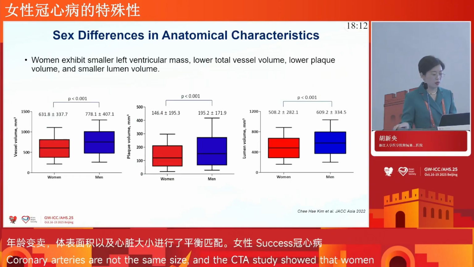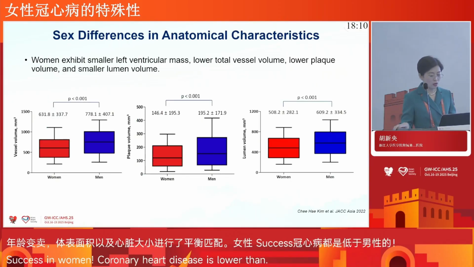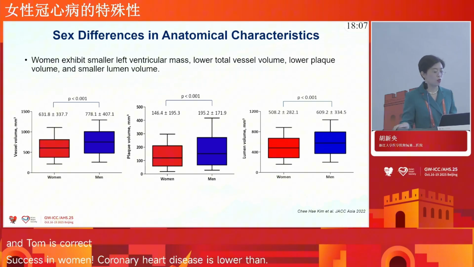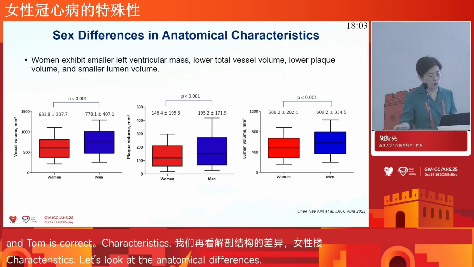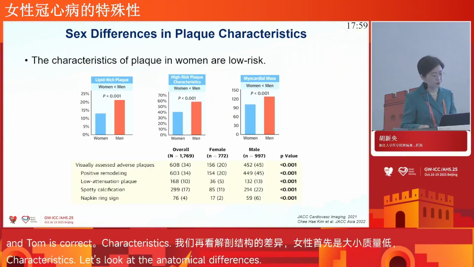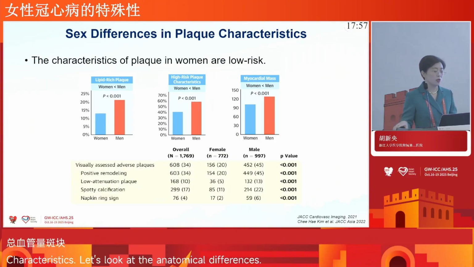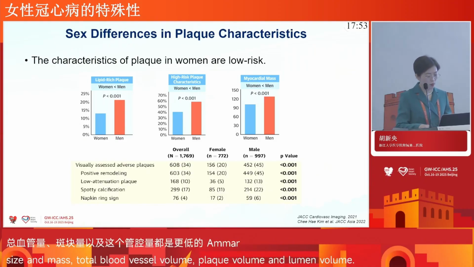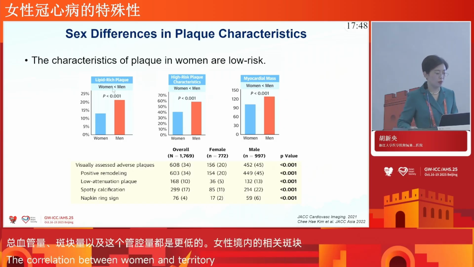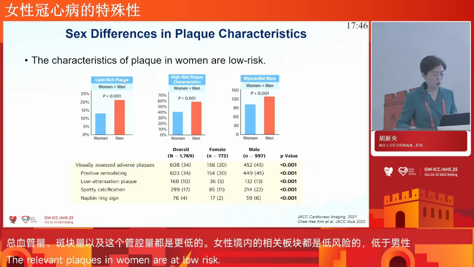For the anatomic characteristics, women also show smaller left ventricle mass, lower total vessel volume, lower plaque volume, and smaller lumen volume. And the characteristics of plaque in women are lower risk compared to men, with a low ratio of lipid-rich plaque or high-risk plaque.